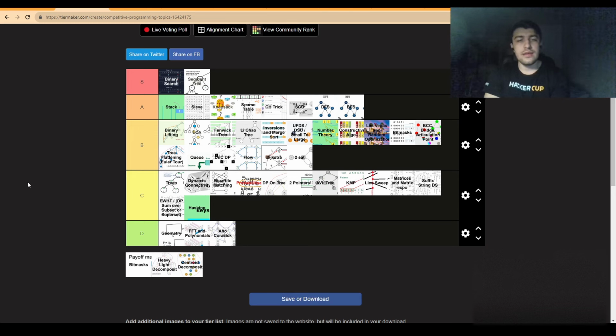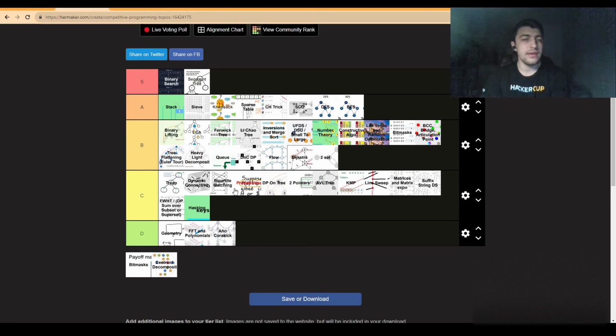Now, as far as heavy light decomposition goes, it's a lot of implementation without too much of a result, but you can do some nice queries on a tree. So I won't be too harsh about it, but not very generous either. I will put it around B tier because basically heavy light decomposition is segment tree combined with LCAs, or depending on the implementation, of course. So around B tier here.